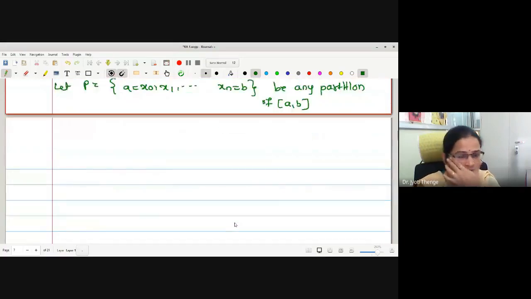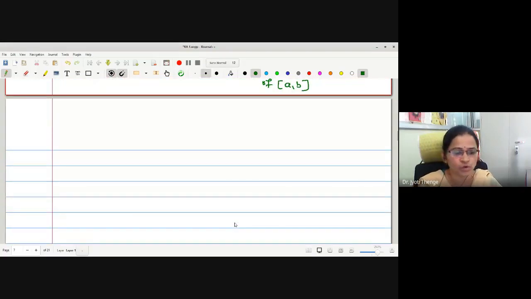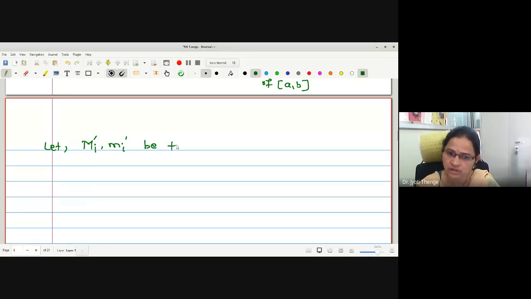Now we will write down the bounds of the function. What are the symbols we have used for the bounds of f1? M i dash and m i dash be the bounds, that is suprema and infima of f1. Single dashes are the bounds we are using for f1.